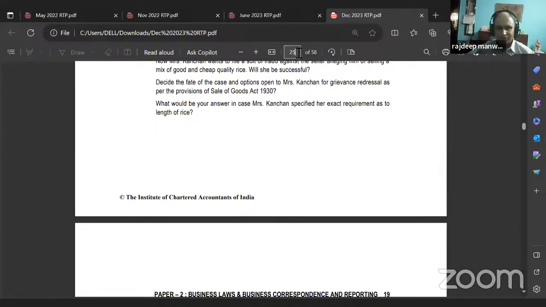Understood what I'm trying to tell you? Correct or no? So here, Mrs. Kanchan specified sale by sample, basmati rice. The basmati rice is correct. It's short and long grain. And the sample is matching.